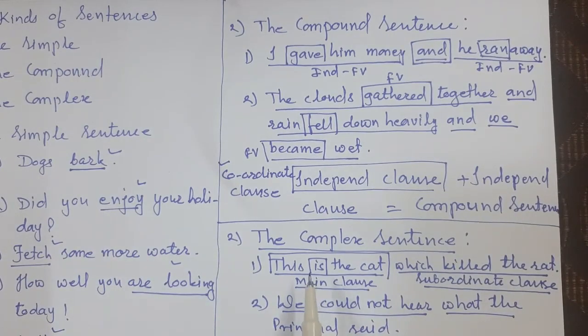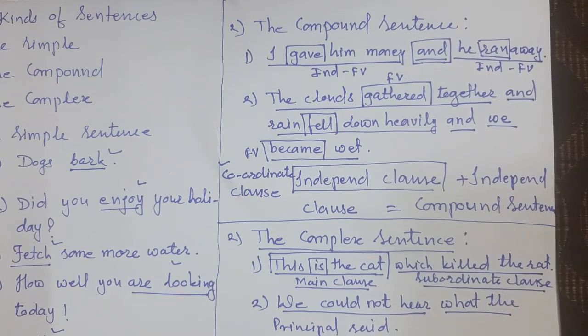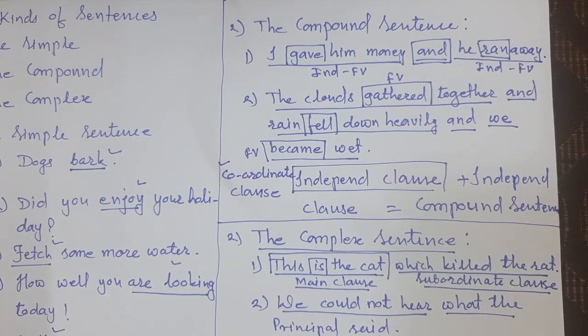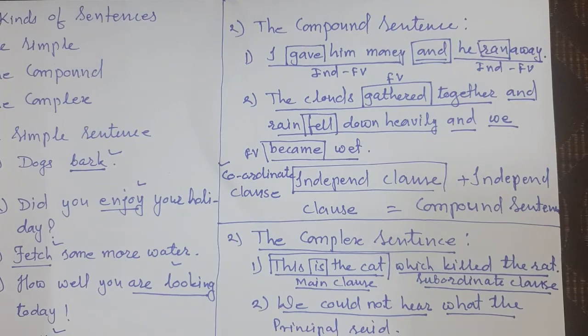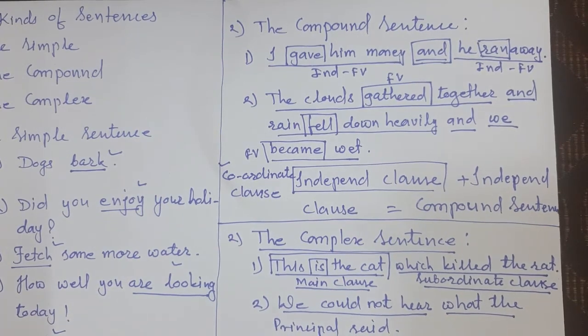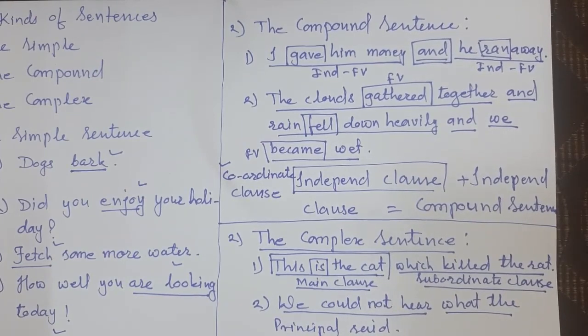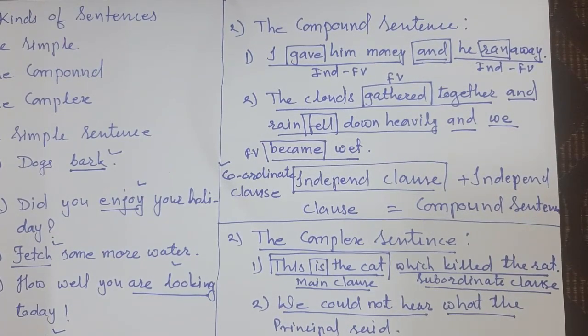Now the third one that we have learned is the complex sentence. Here in the complex sentence one main clause is there and one subordinate clause is there, which depends completely on the main clause. So this is called a complex sentence. The main clause is also called a principal clause. Okay students, have you understood? Very good. So today we have learned the kinds of sentences.